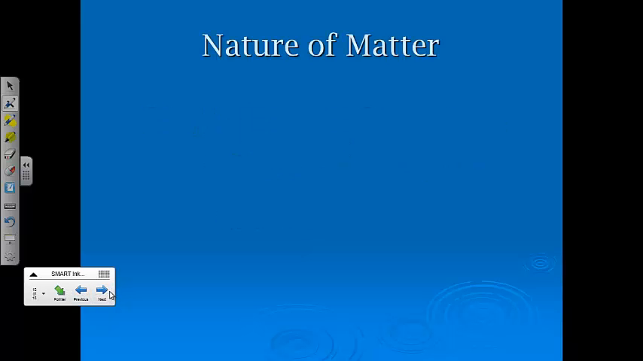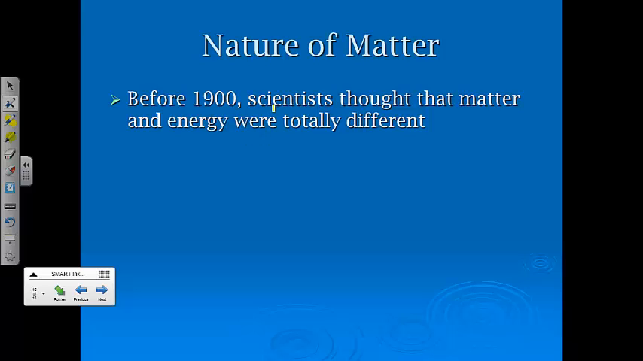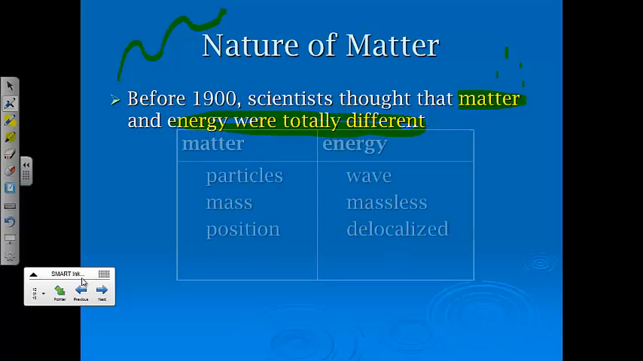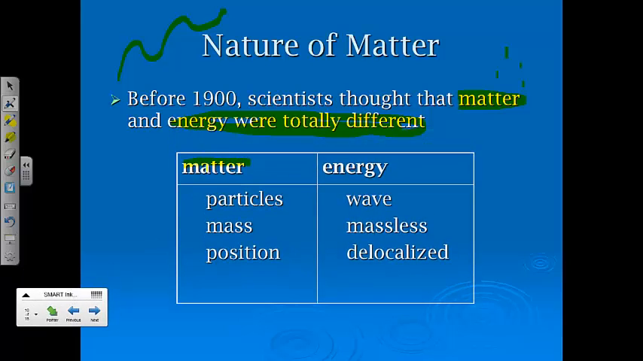Okay, then we got to talk about the nature of matter, about as short as I can get it. Now again, this should be a review from Chem 1, but before 1900, scientists thought that matter and energy were totally different. We thought of energy primarily as waves, we thought of matter as particles, and there was no way for those two worlds to collide or coexist. So again, we had matter that was particles, it had mass, we could identify where it was, that's what we mean by position. Energy, typically we thought of as a wave, we thought of it as massless and being delocalized, meaning that it does not have a position. That's all that means.